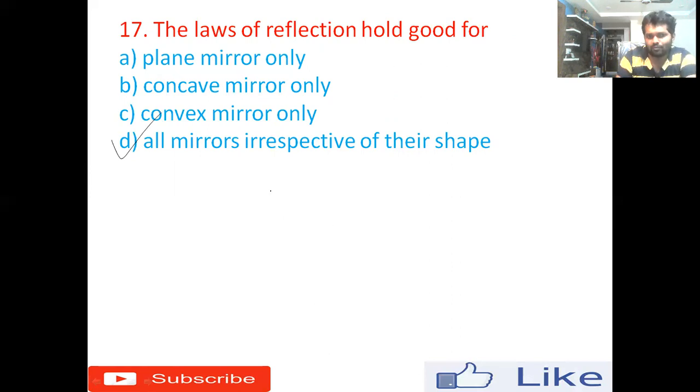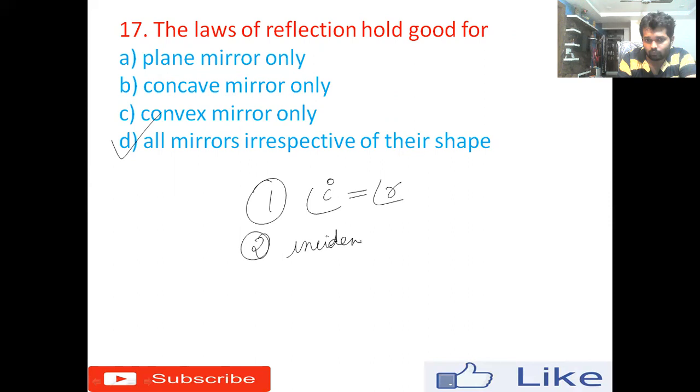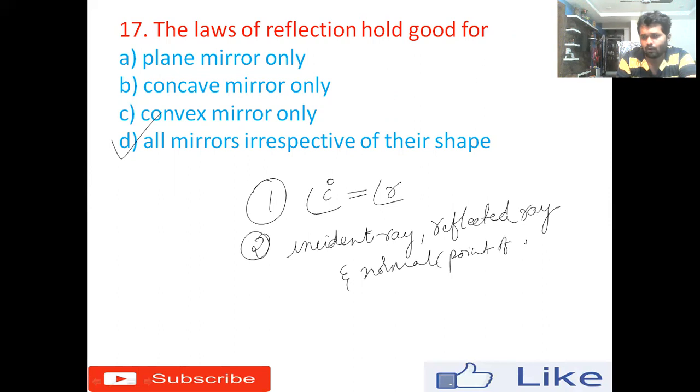What are the two laws of reflection? The first law says that the angle of incidence will always be equal to the angle of reflection. And the second law says that the incident ray, reflected ray, and normal at the point of incidence, all will be in the same plane.